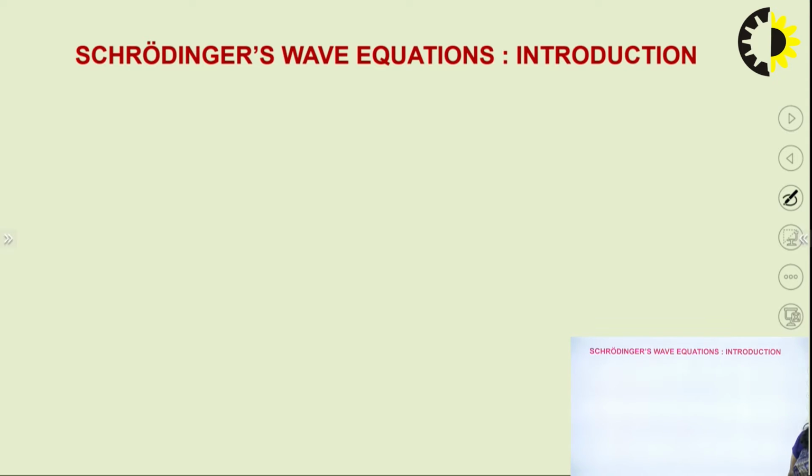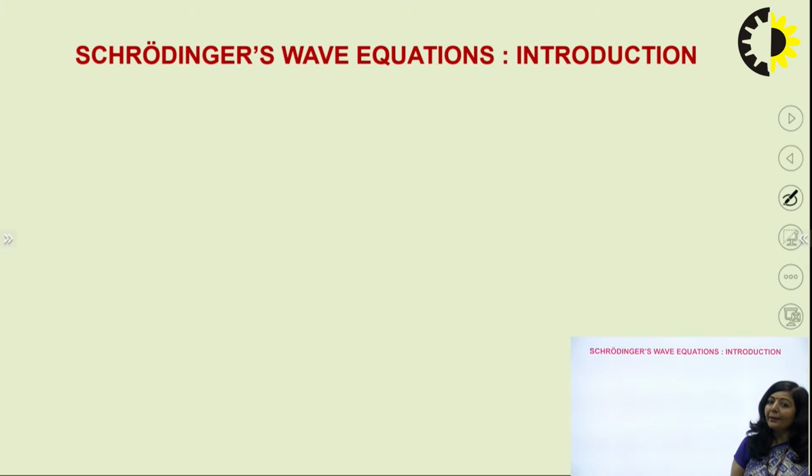Now, before going into detail of this topic, that is Schrodinger wave equations, let's try to understand the origin of these equations, that is, from where this Schrodinger equation has started. Actually this journey has started with the dual nature of light. As you all know, light shows dual nature. Sometimes light shows particle nature, and there are certain phenomena which are evidence of the wave nature of light. So light is having dual nature.